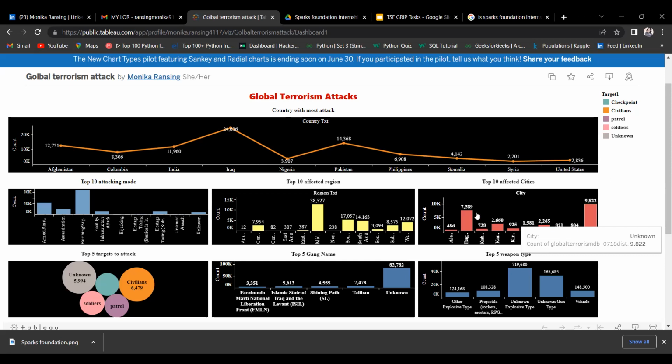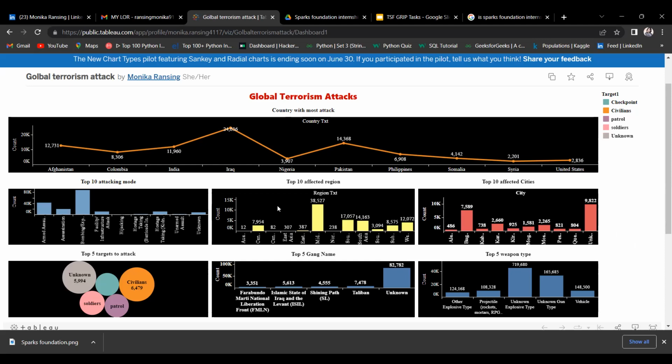After that there is Baghdad, which is the second most highly affected city by terrorist attacks, and the count is 7,589. After that we can see that Karachi is the third most highly affected city. So this is the top 10 cities which are highly affected.